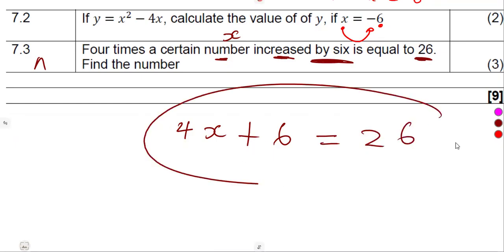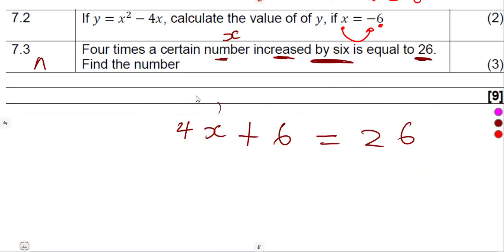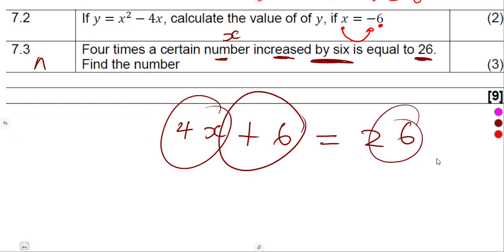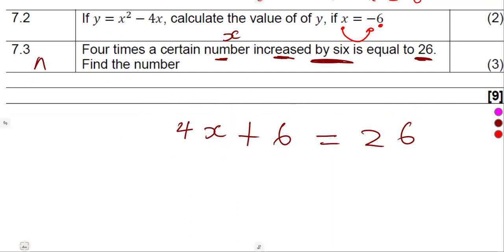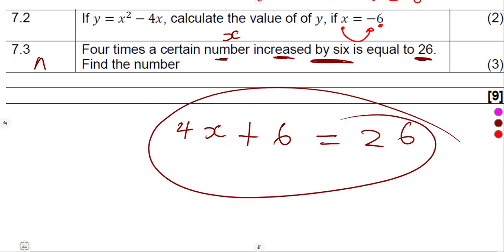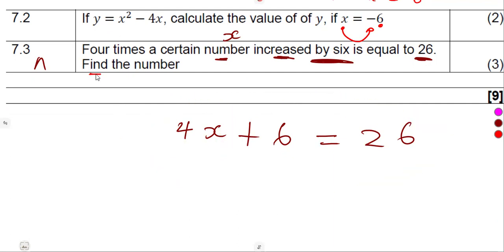That is the statement that we are given. 4 times a number. We increase it by 6, we must get 26. From this statement, the question is find the number, find x, solve for x. Solve for the unknown depending on what you have according to the equation. So that's it. Just like that, guys.